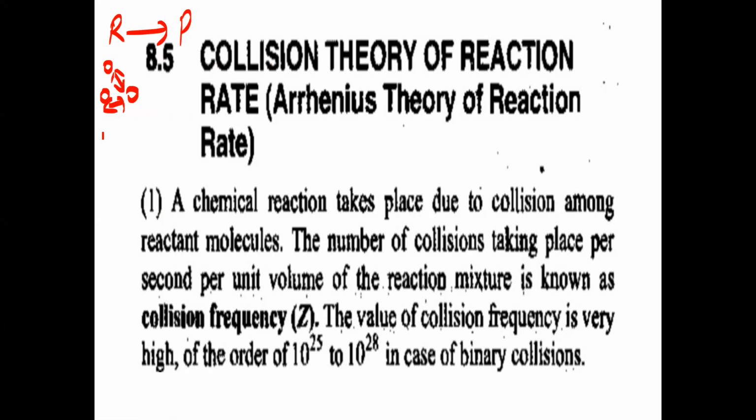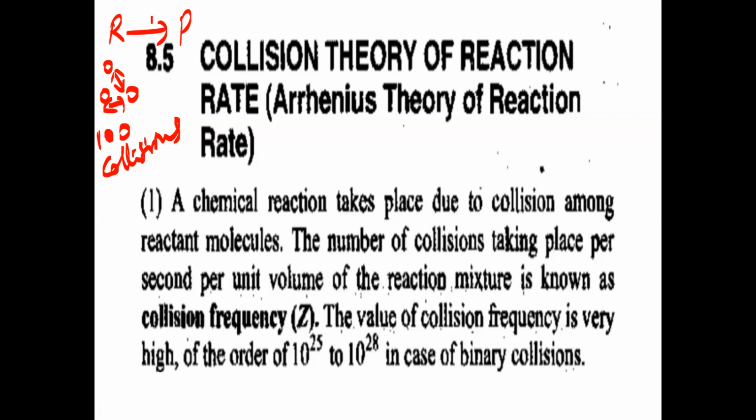And remember, suppose 100 collisions take place between the reactant molecules. Out of 100 collisions, only 60 collisions will lead to the formation of products, suppose. Those 60 collisions will be called fruitful collisions, or we say effective collisions. So in the example I said, there are 60 effective collisions, also called fruitful collisions.